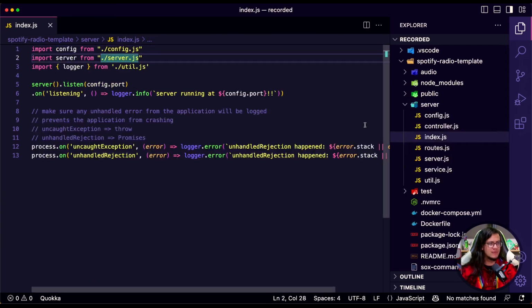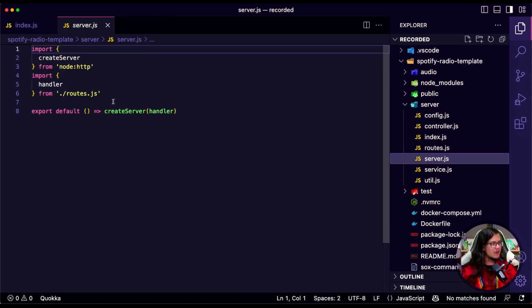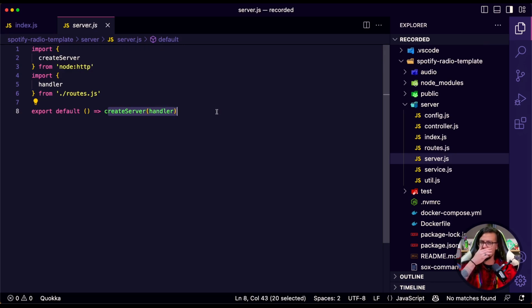We're going to have the server. The server here is just a new instance of a server that we can use in different parts. It's going to be a totally independent instance. This is how I'm creating this for the tests.